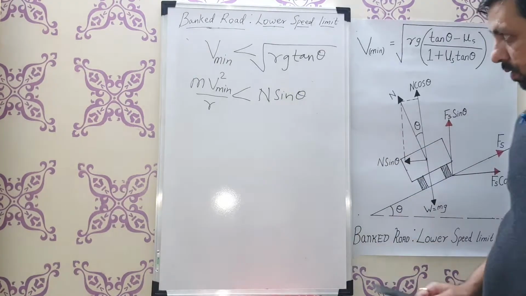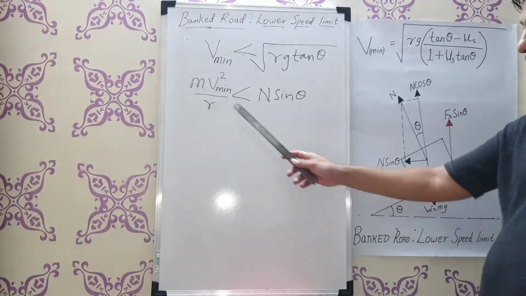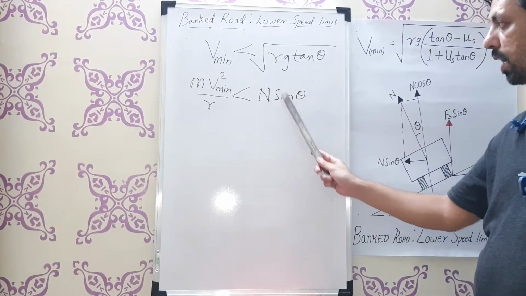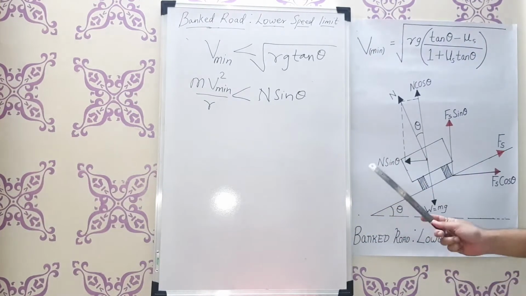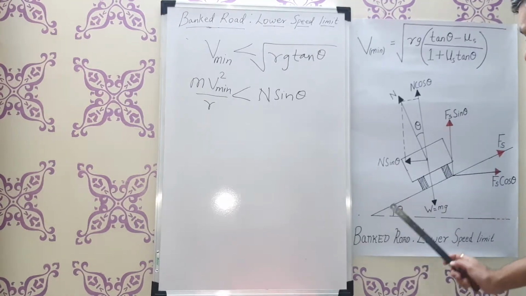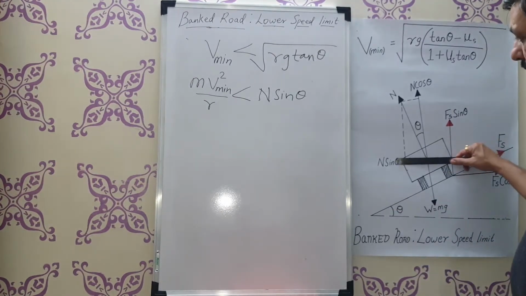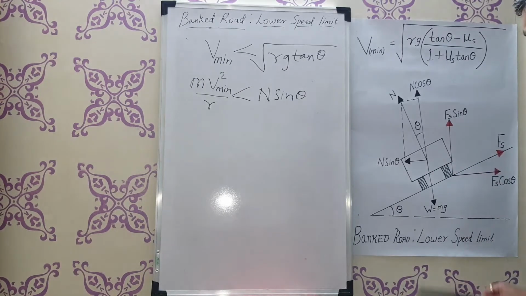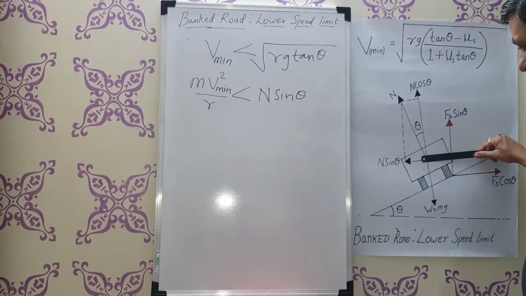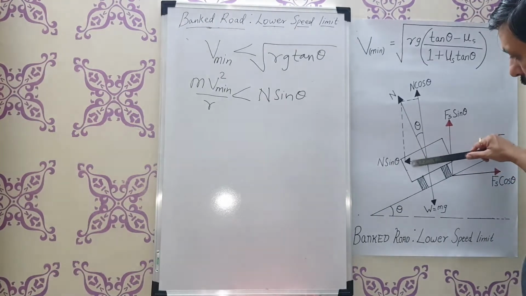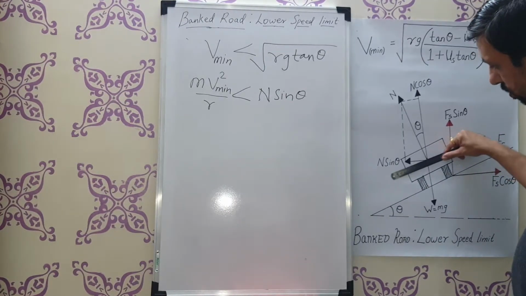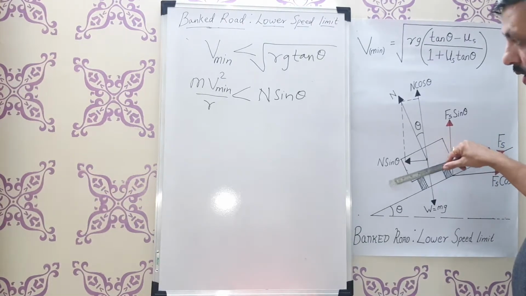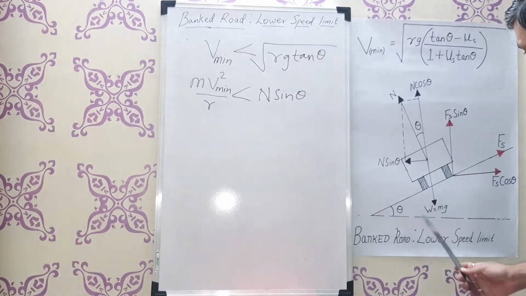Now here you can see that we have considered m v square minimum upon r is less than N sin theta. Less than N sin theta means this is greater. So what is going to happen? The tire of the vehicle will try to skid downward according to this particular condition.